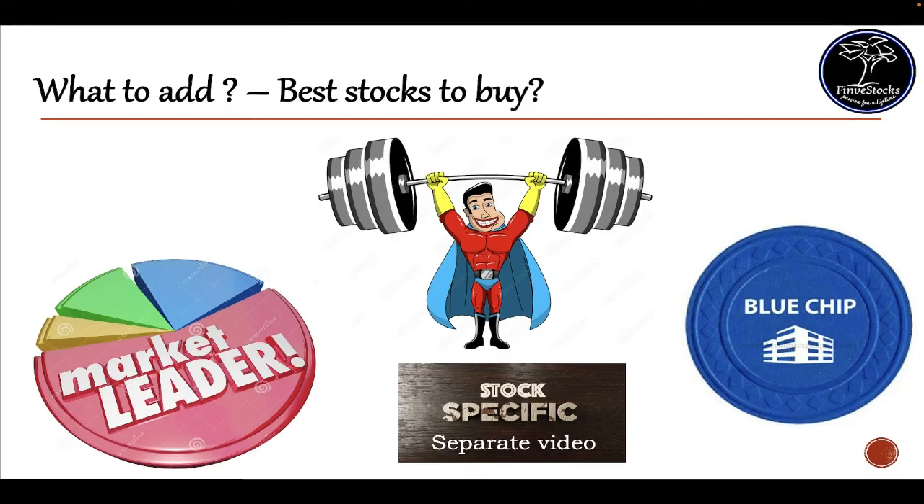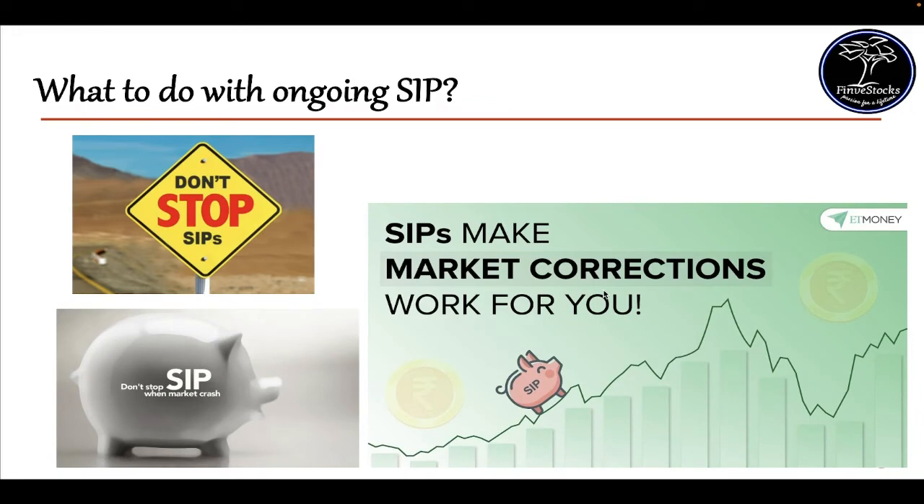One of the common questions people ask is what to do with the ongoing SIPs. People start SIPs at a good time when the market is on a bull run. When the market starts correcting, people will think about the SIP, whether to stop it or to hold on. So don't stop SIPs on a market crash. SIPs make market correction work for you. We will see how. For the same specific amount of SIP, you will get more units.